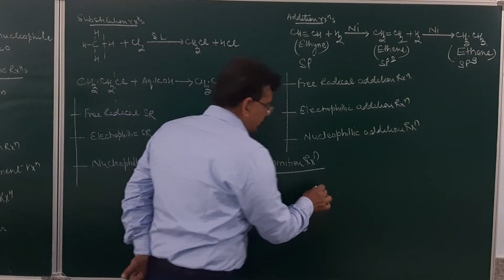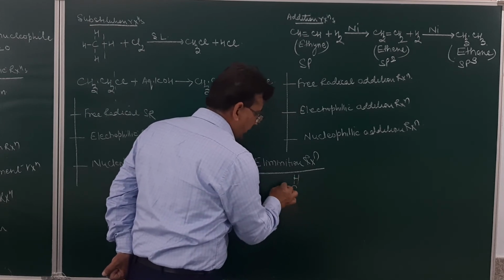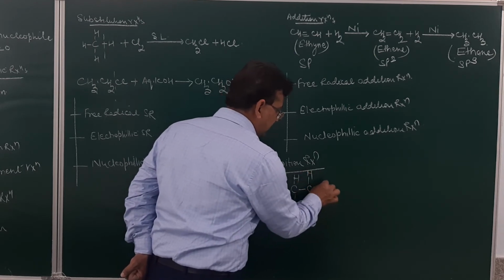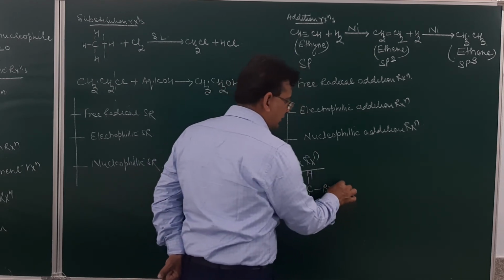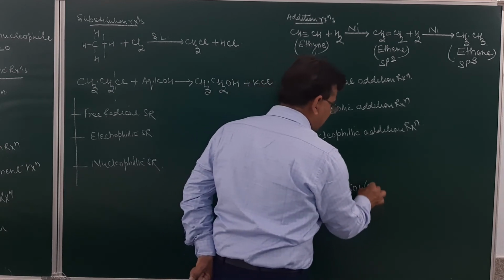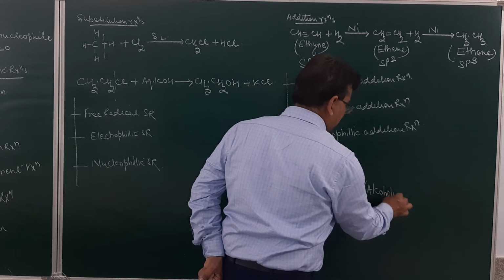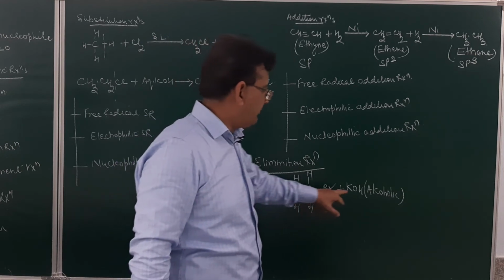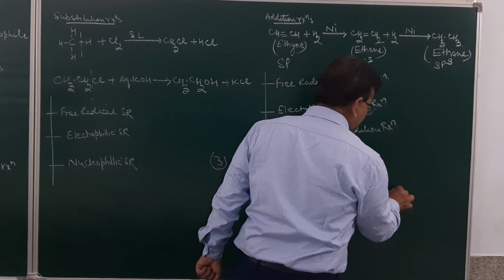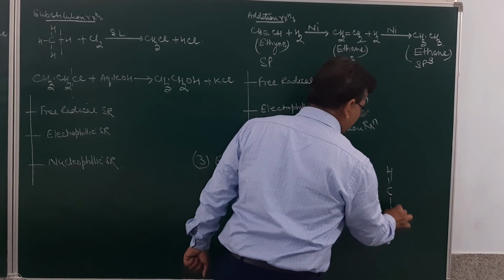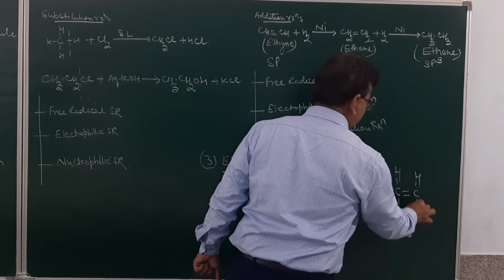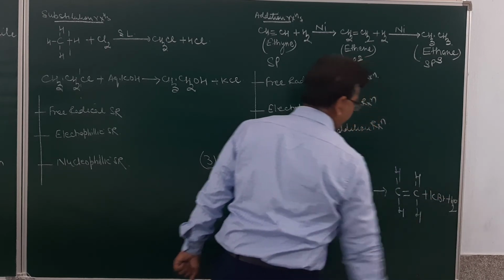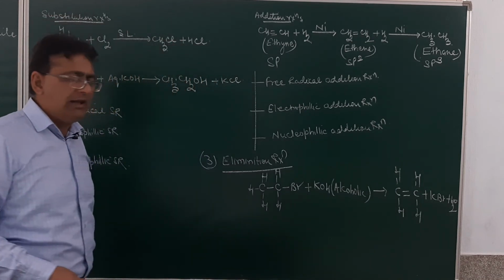As for example, if you take this reaction, CH3CH2Br, this is ethyl bromide. If it is attacked by potassium hydroxide, and the potassium hydroxide is alcoholic in nature, you may see over here there is a carbon-carbon single bond, but in the presence of alcoholic KOH, KBr and a water molecule will be given out, resulting in the formation of a double bond, CH2=CH2, plus potassium bromide and a molecule of water. So these are called elimination reactions.